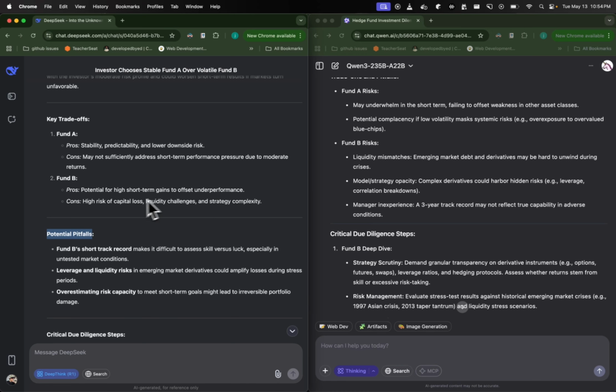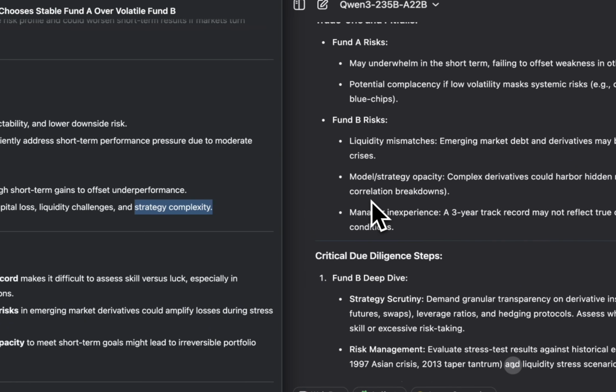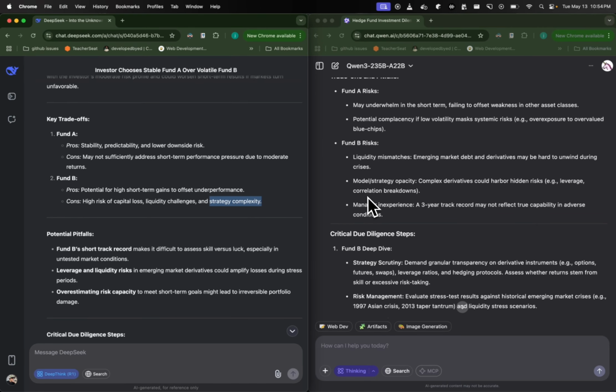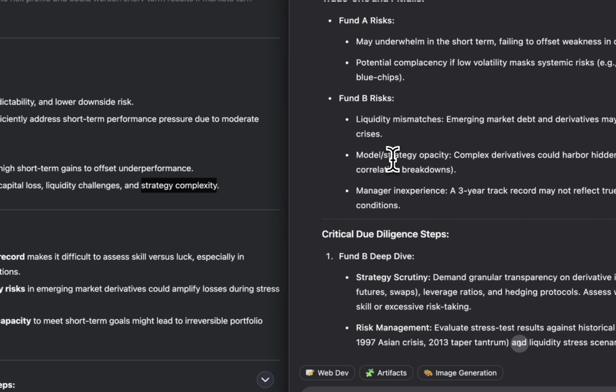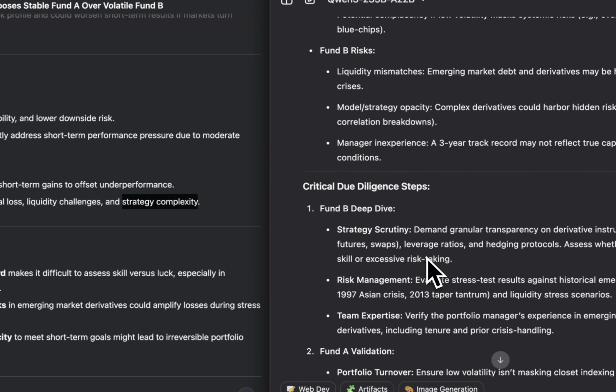For example, Deepseek here mentions the strategy complexity, sure, but what does it mean? It can expand a little bit to tell me exactly what it means, so I can understand the thought process and how it came to that. What does it mean by strategy complexity? Because it might tell me something, but I might be misunderstanding Deepseek. So Qwen is more specific in what it says here.